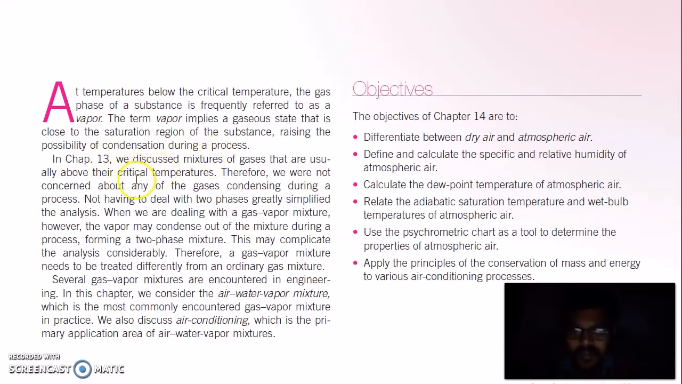process. So we discuss mixtures of gases that are used above their critical temperature. Therefore, we are not concerned about any of the gases condensing during a process. Not having to deal with two phases greatly simplifies analysis. When we are dealing with a gas vapor mixture, however, the vapor may condense out of the mixture during a process, forming a two-phase mixture. So this may complicate the analysis considerably. Therefore, a gas vapor mixture needs to be treated differently from an ordinary gas mixture.